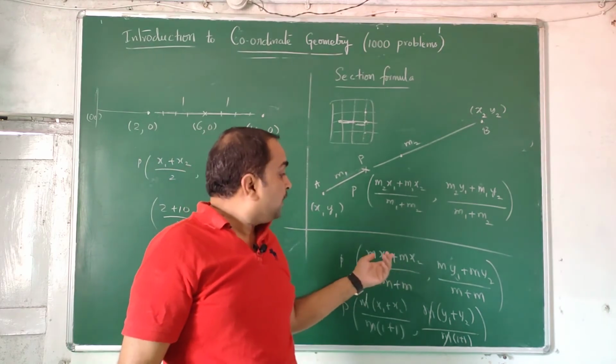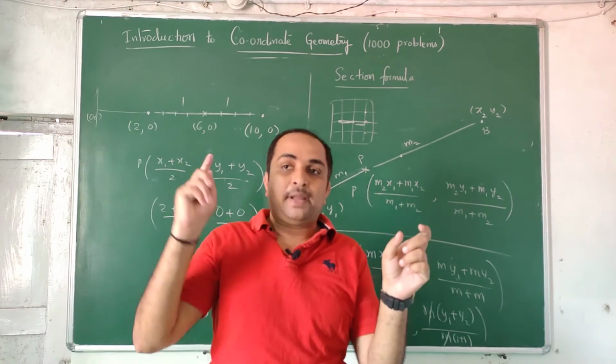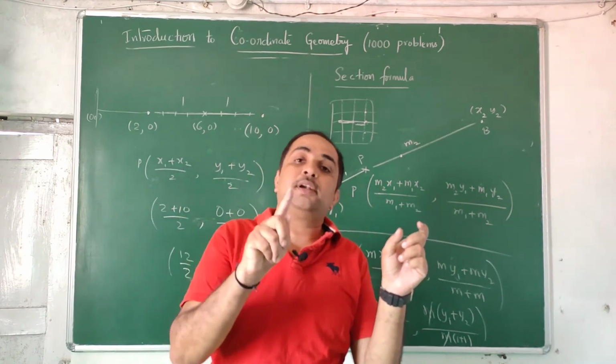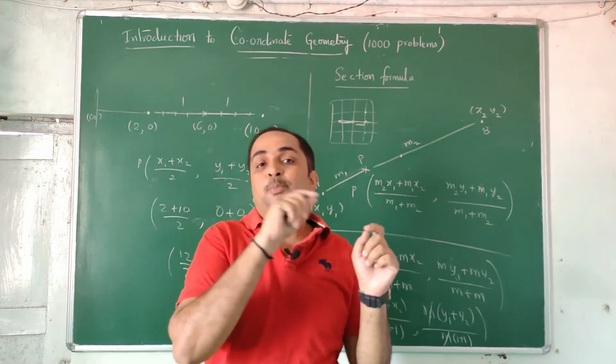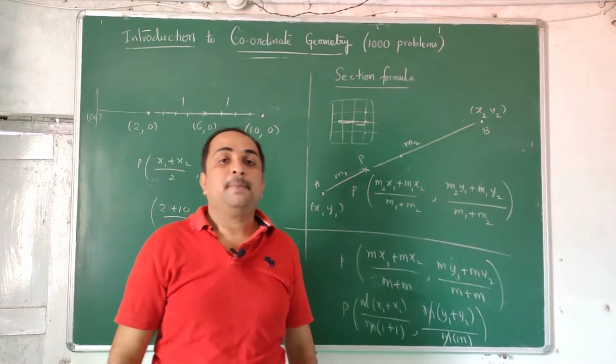Next is finding the midpoint. If you have 2 points, x1, y1 and x2, y2, then (x1 plus x2) by 2 will be the x coordinate of the midpoint, and (y1 plus y2) by 2 is the y coordinate of the midpoint. Like that you can find the midpoint.